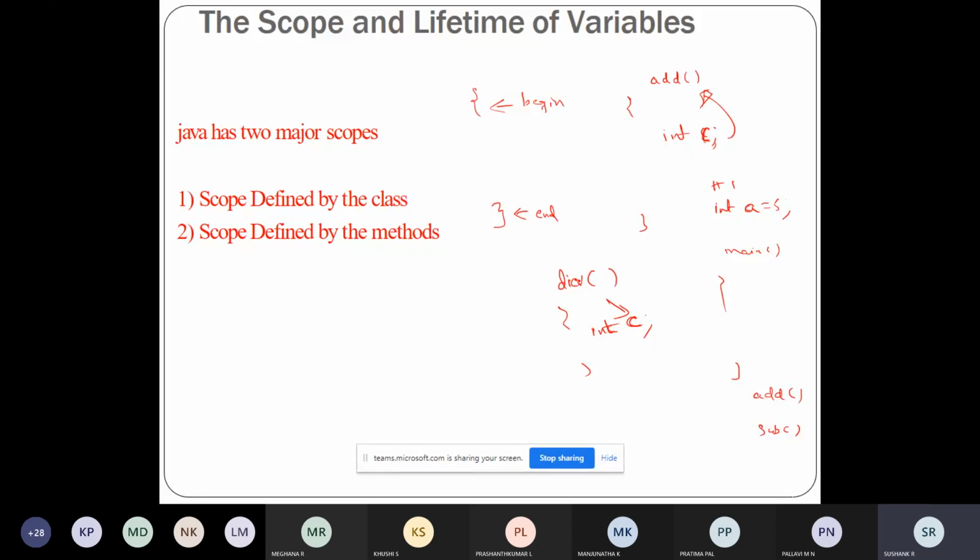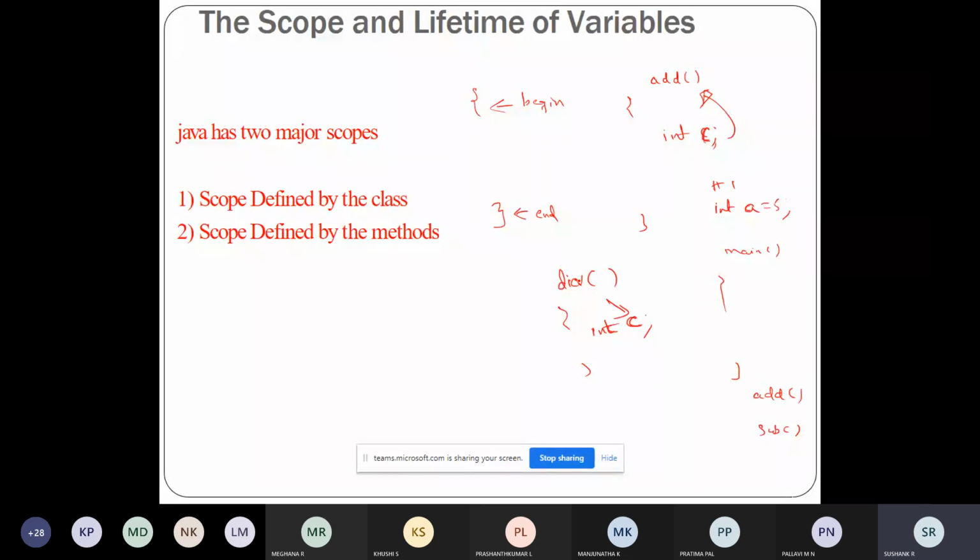Global can be accessed by all the functions, whereas a local is limited to the block in which it is defined. In Java, we have scope which is defined by the classes and scope which is defined by the methods. The class level scope has some properties and features which will not apply to the scope defined by the method.